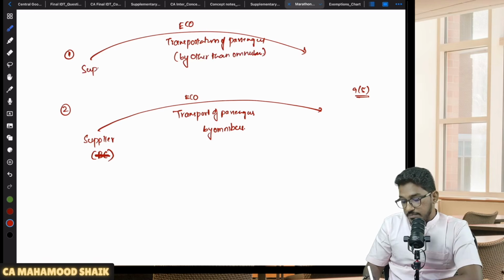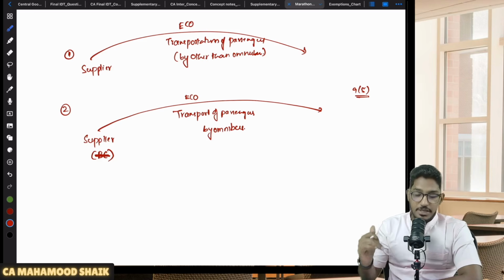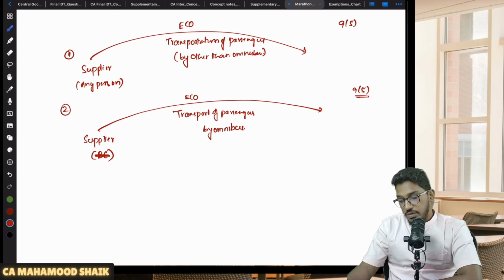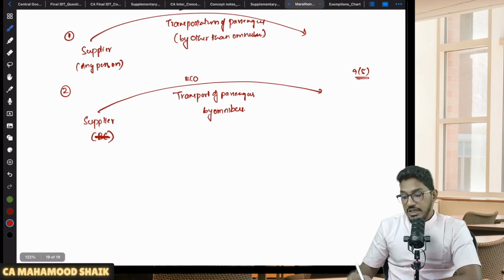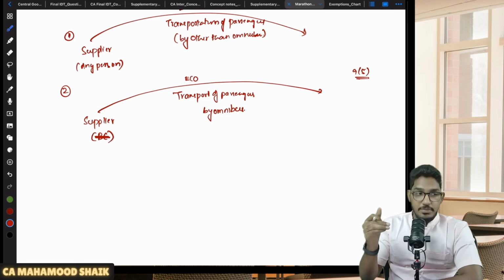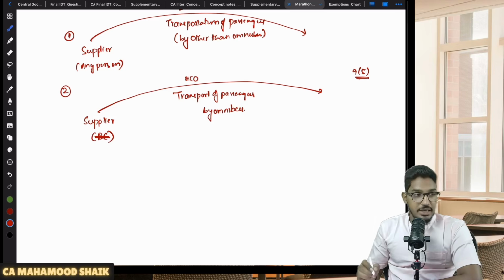Supplier could be any person. There is no restriction here that only body corporate and all. Supplier could be any person. If they are providing the services by way of transportation of passengers by other than omnibus through the e-commerce operator, the supplier could be any person, then always it will be covered under 9 subsection 5. The e-commerce operator only will pay the amount of GST. However, if it is transportation of passengers by way of omnibus, 9 subsection 5 will become applicable, that is, the e-commerce operator will pay the amount of GST only when the supplier is other than body corporate.